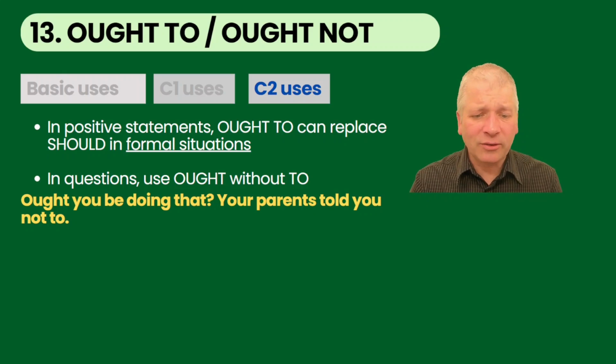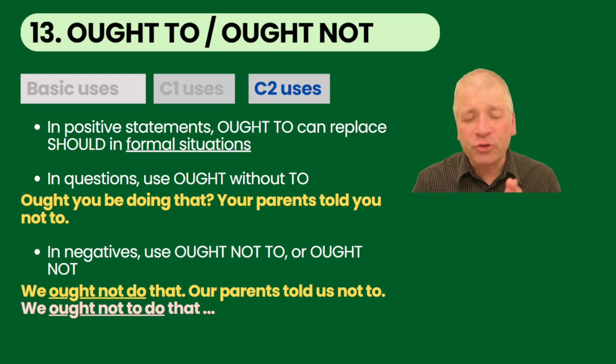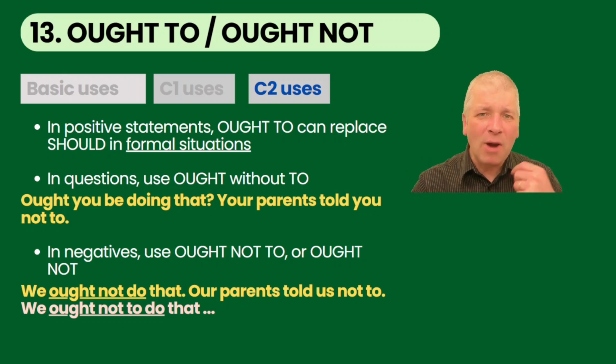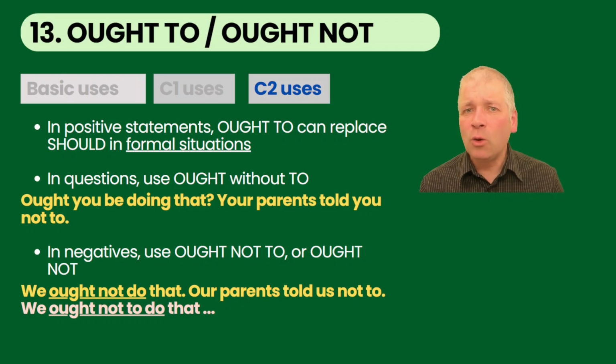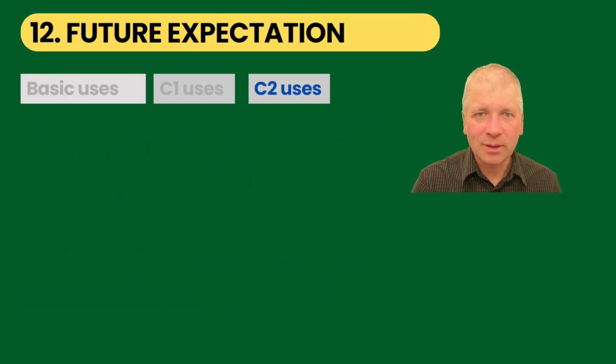Ought you be doing that? Your parents told you not to. But in negatives, you use ought not to or ought not. For example, we ought not do that. Our parents told us not to. Or we ought not to do that. So the advanced thing about ought is the different arrangements of language in the question form and the negative form. So it's important to remember those and to get those right.